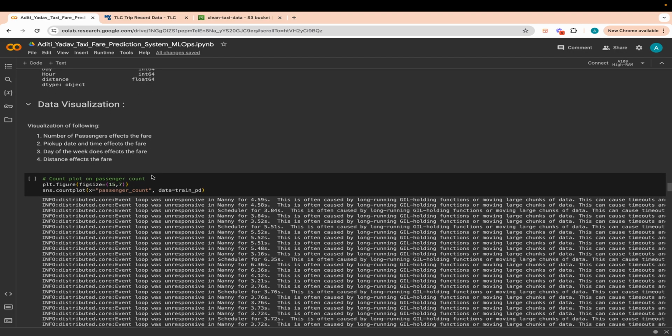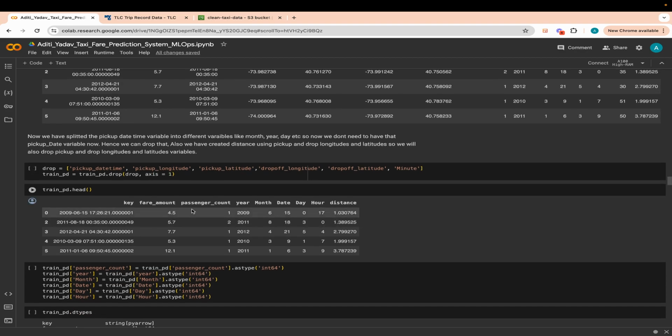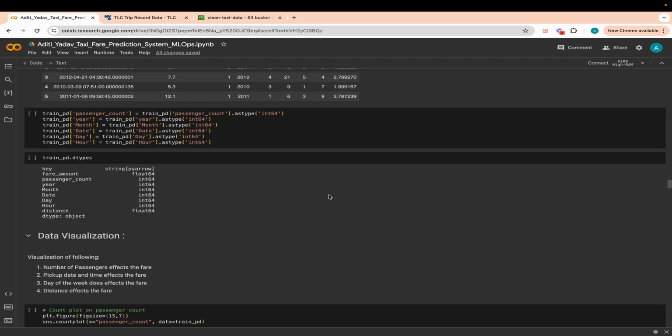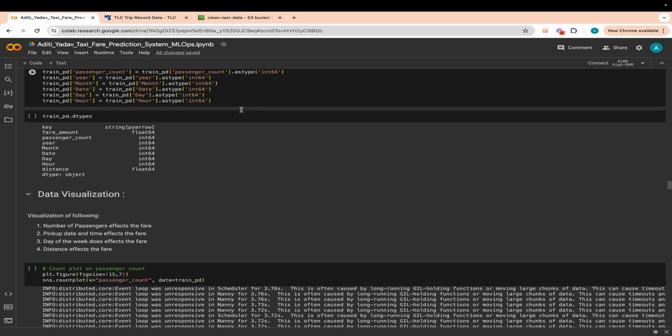So now our CSV columns have the fare amount, as you can see here. Here are the final columns: fare amount, passenger count, year, month, date, day, hour, distance. So once this is done, we need to do the type conversions for all of these. Basically convert everything into float and integers, and remove any object data type.